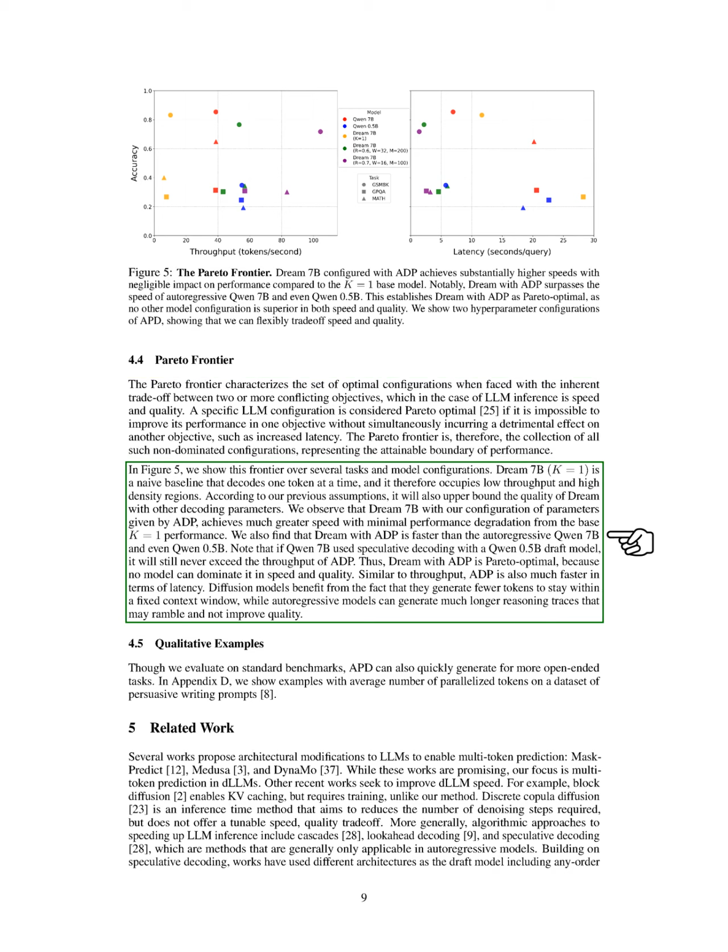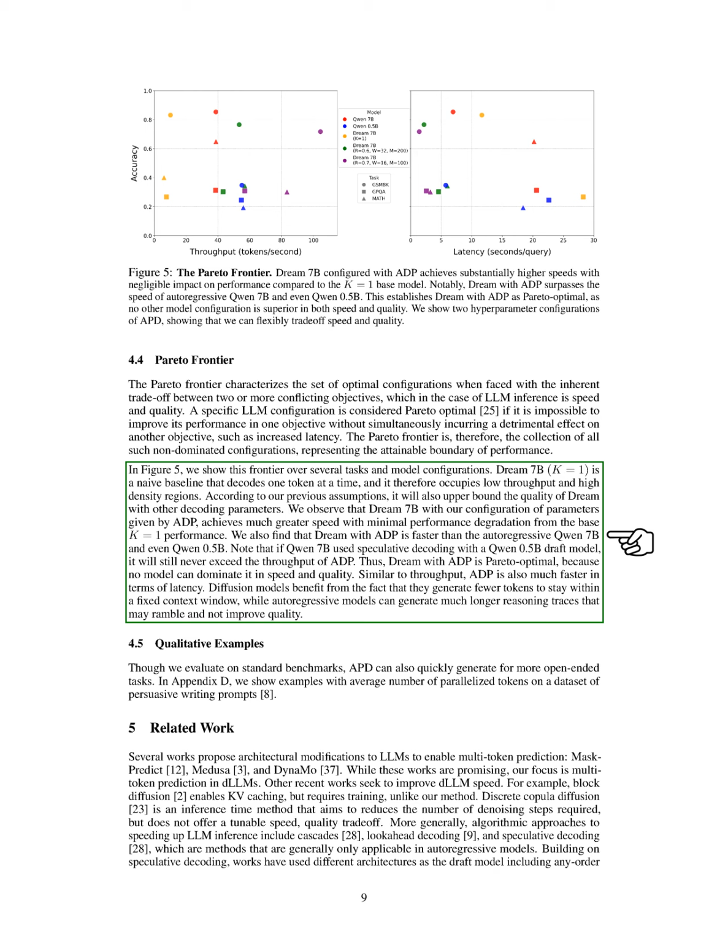For instance, Dream 7B with a basic configuration decodes 1 token at a time, resulting in low speed and high quality. This setup also sets an upper limit on the quality we can achieve with other decoding parameters. However, when we apply our APD configuration to Dream 7B, we see a significant increase in speed with minimal performance loss compared to the basic setup. Notably, Dream with APD outperforms both the autoregressive Qwen 7B and Qwen 0.5B in speed.